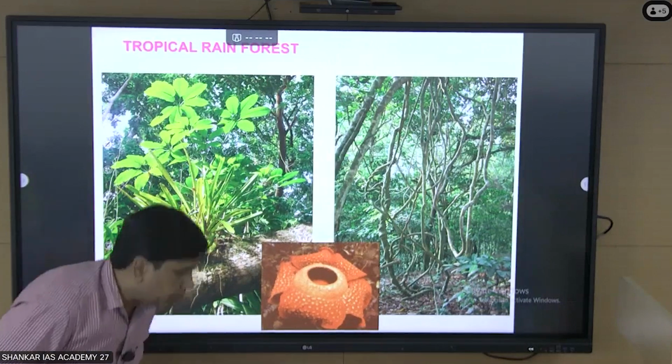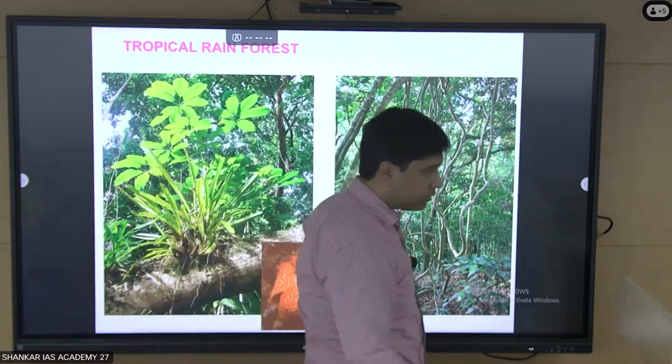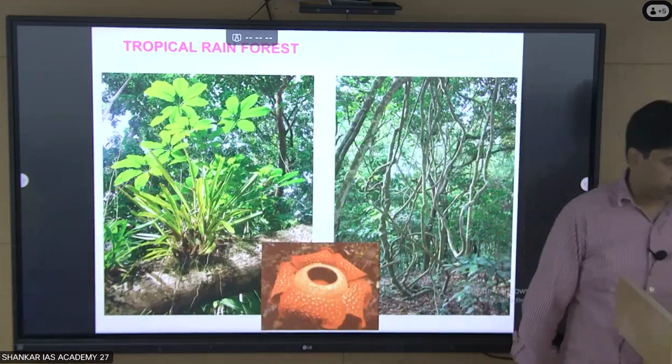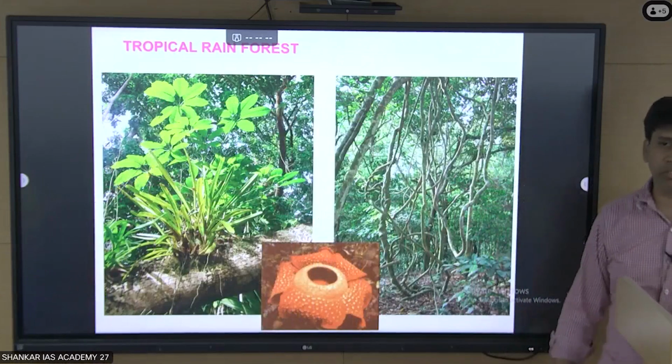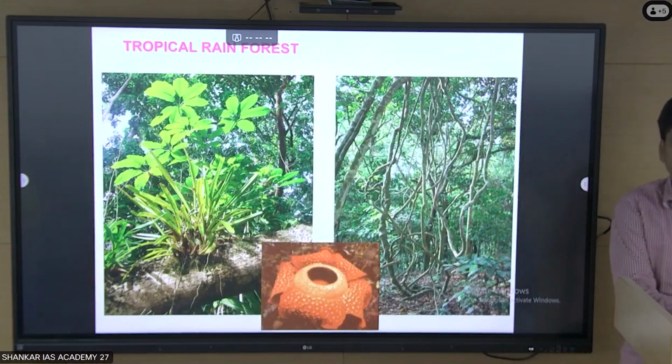Then come to the pollination. I told you there are two types of pollination. The one is wind pollination, the second is animal pollination. Within these two, which will be dominant here? Animal, because since it's a canopy, your wind movement is very poor. That is the reason here there is domination of animal pollination.